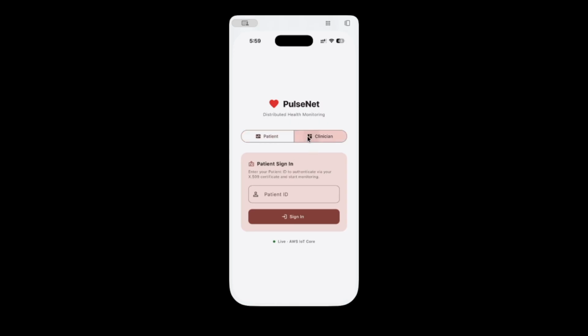This is the patient side, where the first thing worth calling out is there is no password here. The phone itself is the identity. We provisioned an X.509 certificate on the device at registration, and AWS IoT Core trusts that certificate. So when this phone connects, the cloud already knows it's patient P001. Now I'm going to be signing in with P001.